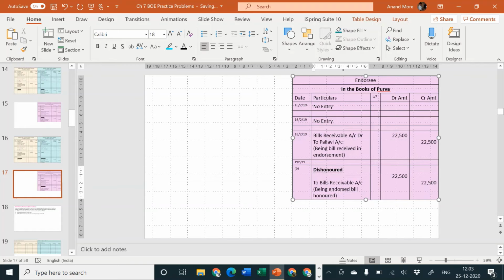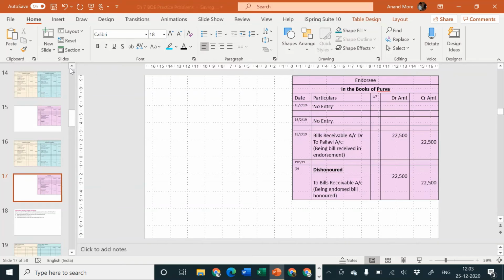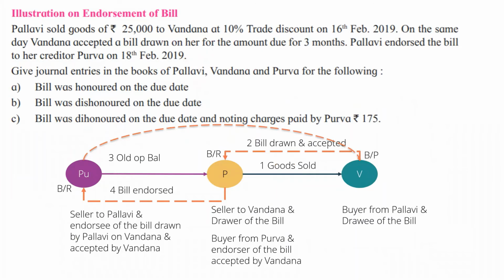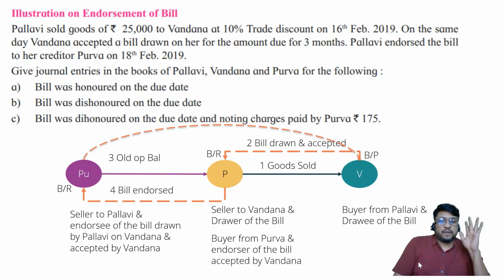Now you tell me, Purva will consider whom as her debtor? Purva will consider Pallavi as her debtor, or Purva will consider Vandana as her debtor? Because Vandana refused to pay, Purva is now interested in deciding who is her debtor. What is your opinion? Look at the diagram. Think about it properly. Vandana has refused to pay to Purva. For Purva now, who is the debtor? Vandana is the debtor or Pallavi is the debtor? Correct. The correct answer is Pallavi is the debtor.